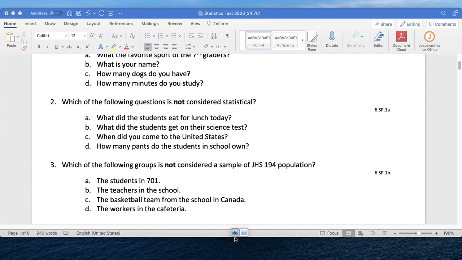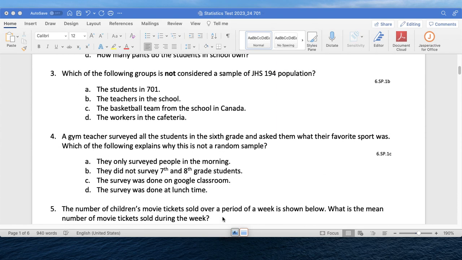Number 3. Which of the following groups is not considered a sample of the junior high school 194 population? The students in 701, the teachers in the school, the basketball team from the school in Canada, and the workers in the cafeteria. So which of those groups is not a sample of the junior high school 194 population?